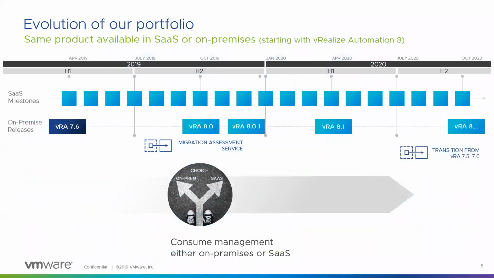There are some shifts when it comes to version 8. One of the goals of version 8 is to give the customer a choice on how to manage their management model. So version 8 is now available both on-prem as well as in a SaaS form factor. The on-prem is just vRA, and the SaaS form factor is called vRA Cloud.